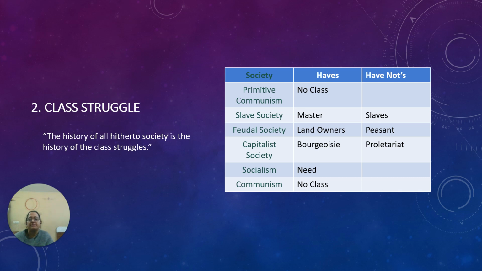So earlier it was the slave society, where the two classes were the master and the slaves. Now these slaves didn't even own their own body. Their body was considered a thing, just like any other thing a person possesses, like my mobile phone, or the material possessions I have. Similarly, you have the possessions of slaves. There is a description in history books about the markets of slaves, the selling and buying of slaves. So a slave was just like a thing, and the master had absolute right over their slaves.